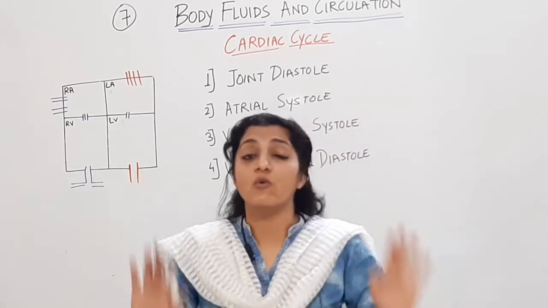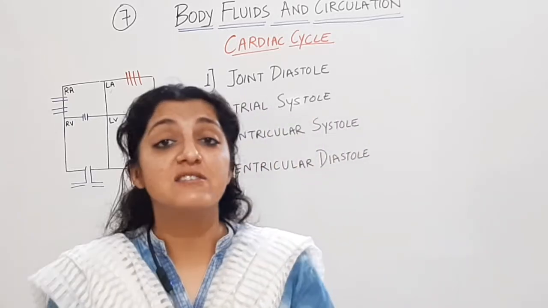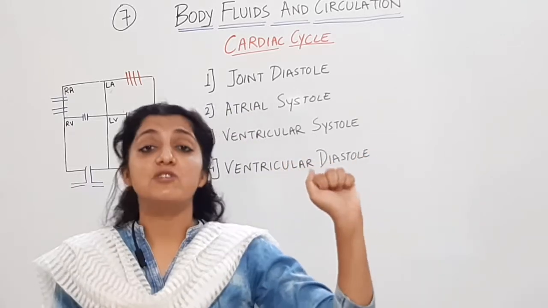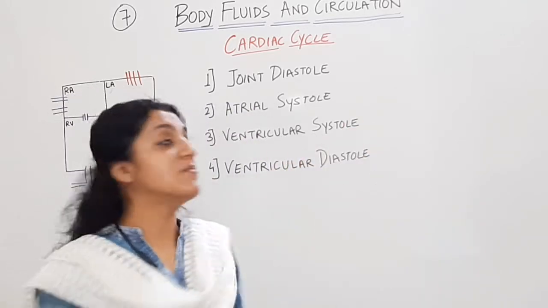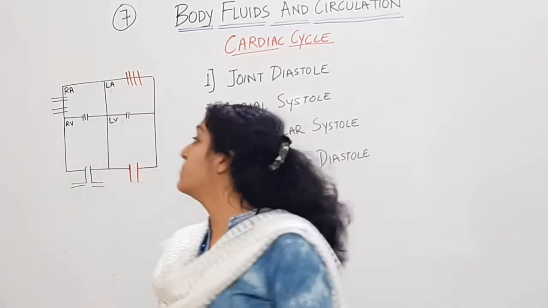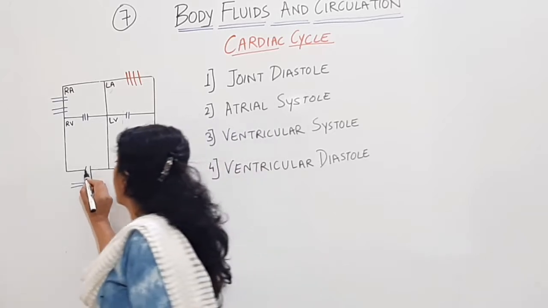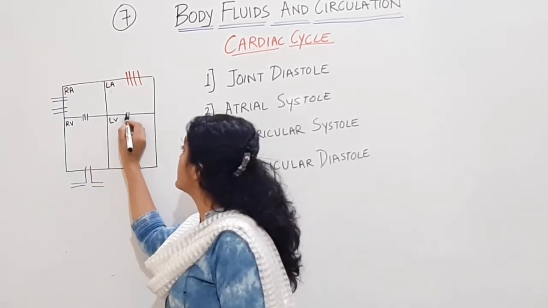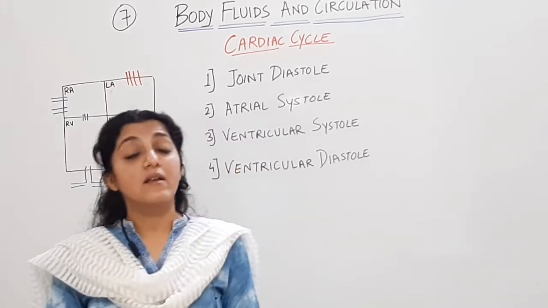Joint means atria और ventricle दोनों relaxed state में है, दोनों diastole में है. Relaxation is diastole, contraction is systole. Joint diastole means both of them are relaxing. जॉइंट डायस्टोल में सब वॉल्व्स क्लोज्ड रहेंगे. This will be the joint diastole phase. All the valves are closed.